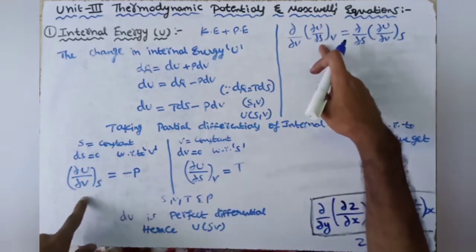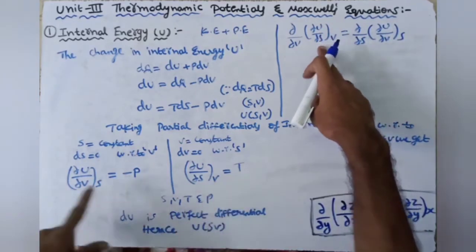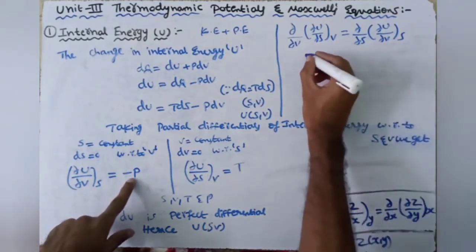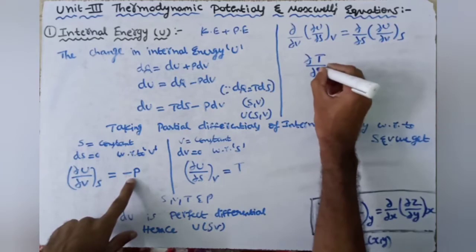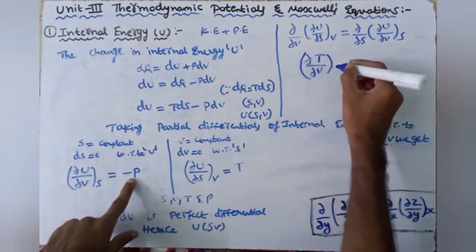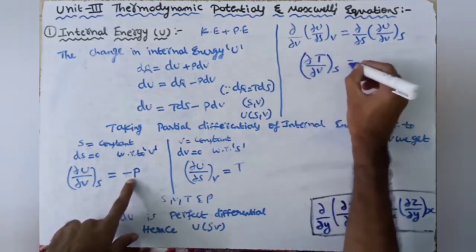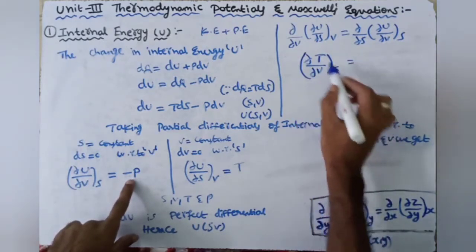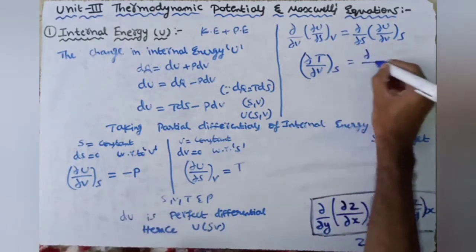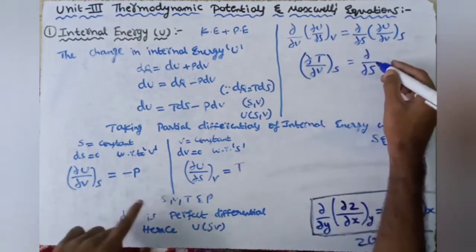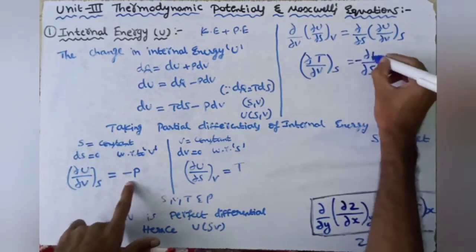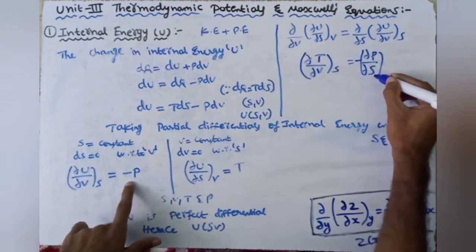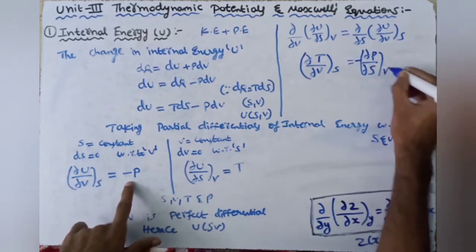In place of ∂U/∂S at V, we place T, and in place of ∂U/∂V at S, we place minus P, and we get finally (∂T/∂V) at S. We are doing partial differentiation with respect to V, so the constant here is S. On this side, ∂/∂S of minus P, so minus (∂P/∂S) at V, where we are doing partial differentiation with respect to S, so V is constant here.